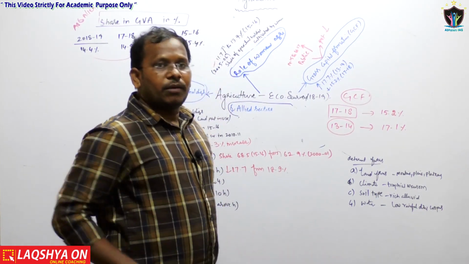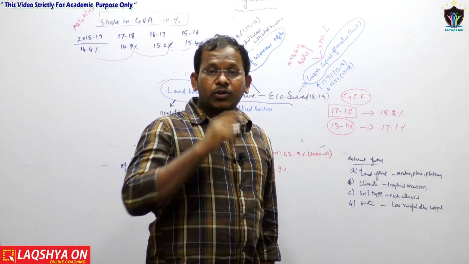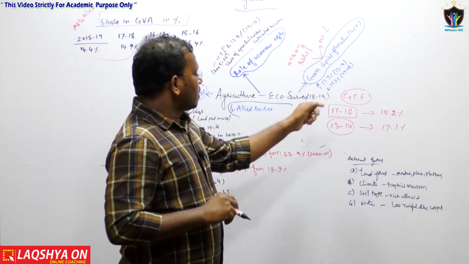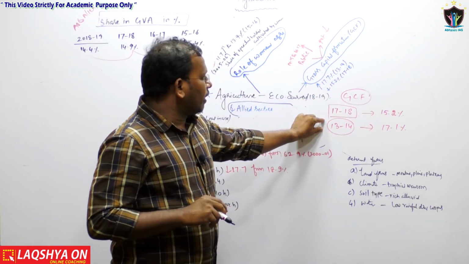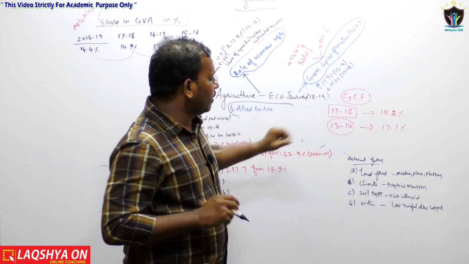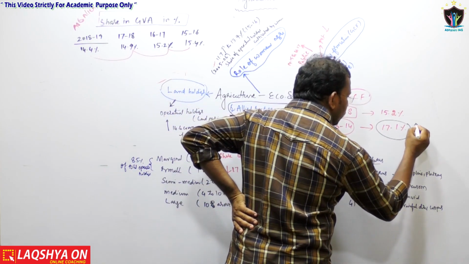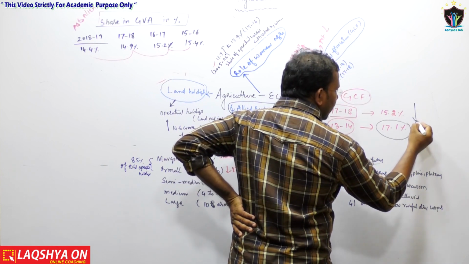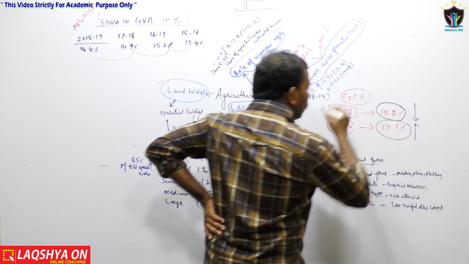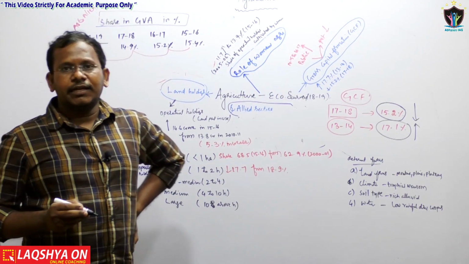By looking at the 17-18 and 13-14 numbers, we can see that the 17.1% in 2013 has been reduced to 15.2% in 17-18.